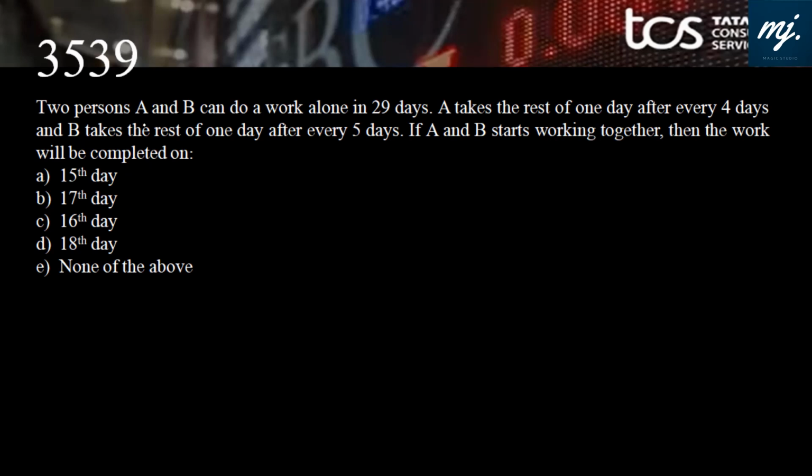Two persons A and B can do a work alone in 29 days. That means A can do it in 29 days and B can also do it in 29 days. Suppose A takes the rest of 1 day after every 4 days, and B takes the rest of 1 day after every 5 days. If A and B start working together, then the work will be completed on, simply let the work to be done be 29 units.